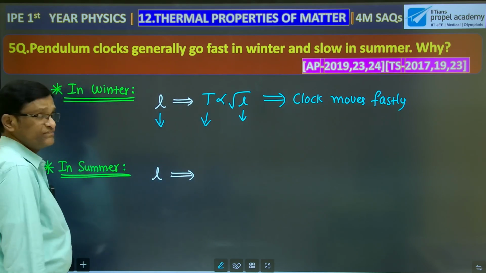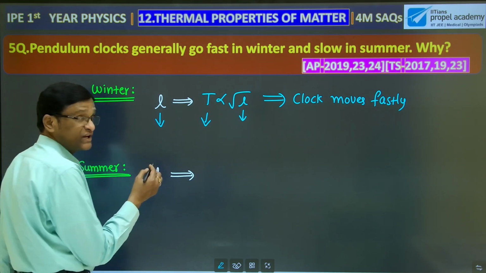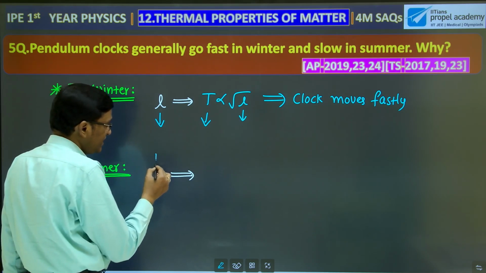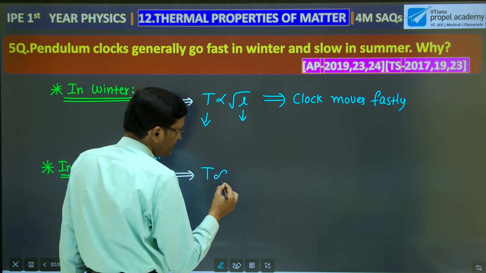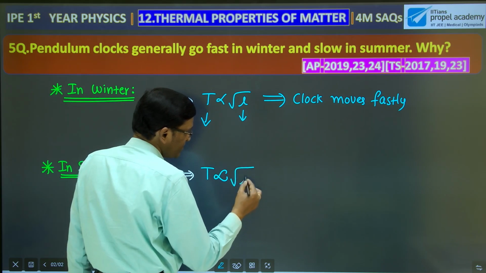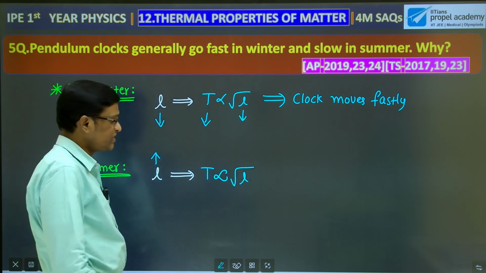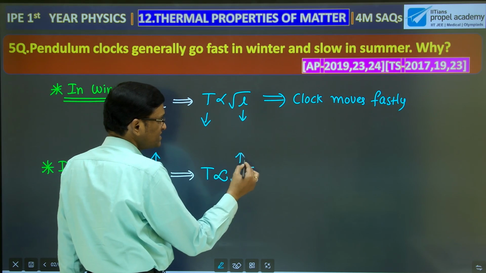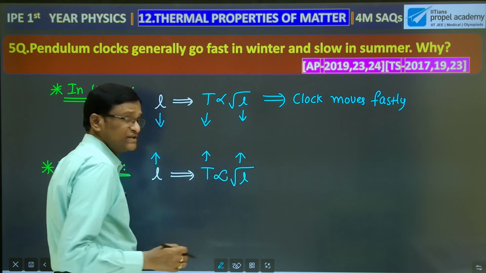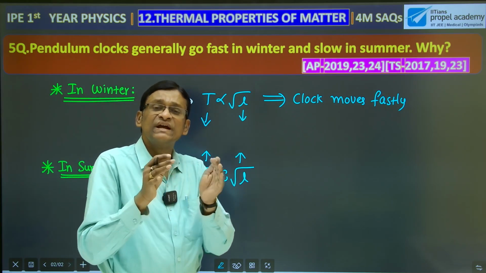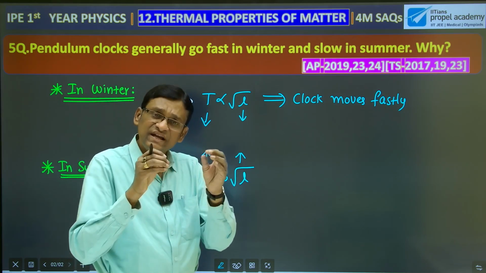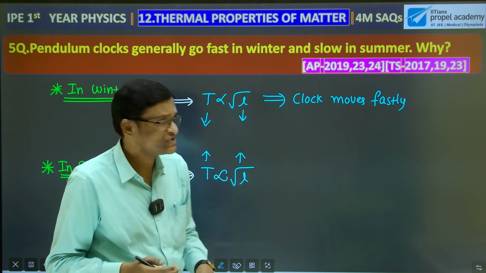In summer, we know that metals expand, so the length of the pendulum increases. Since the time period of the pendulum is directly proportional to the square root of its length only, as the length is increasing, time period is also increasing. Whenever its time period is increasing, it is making less number of seconds in a given day. That's why it moves slowly.